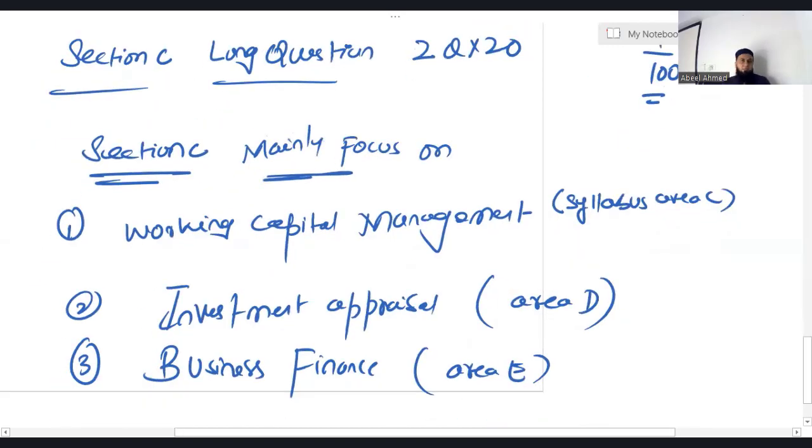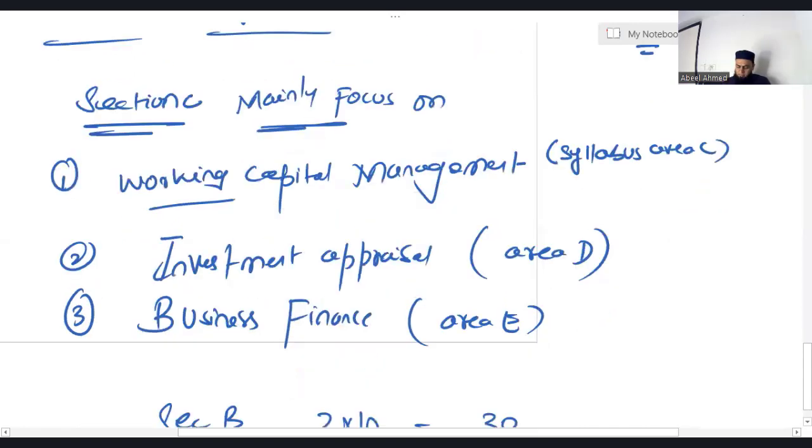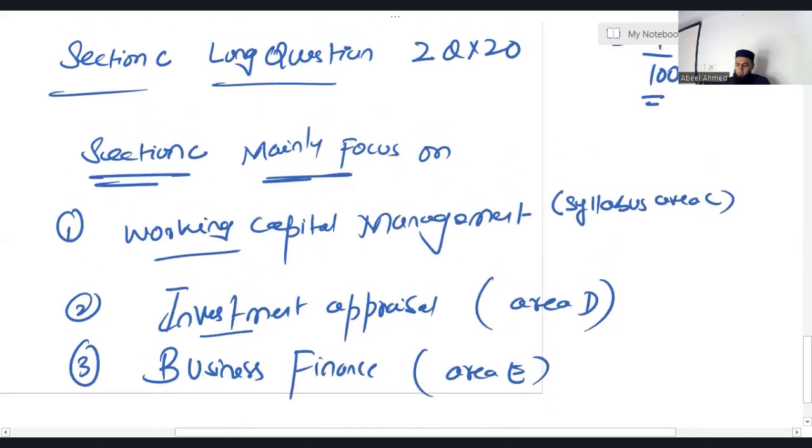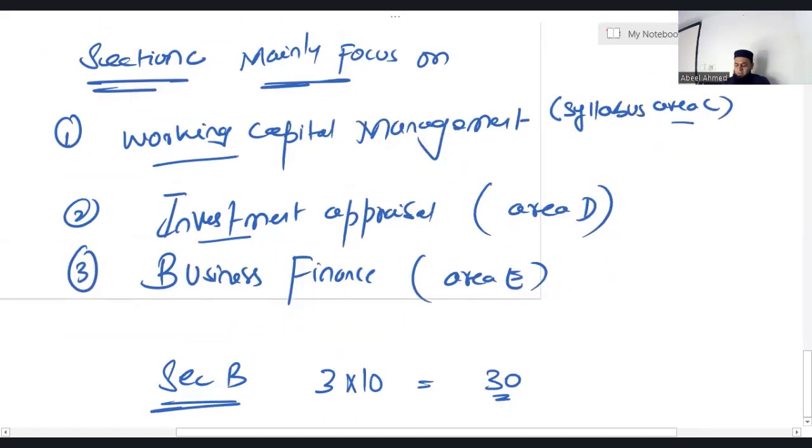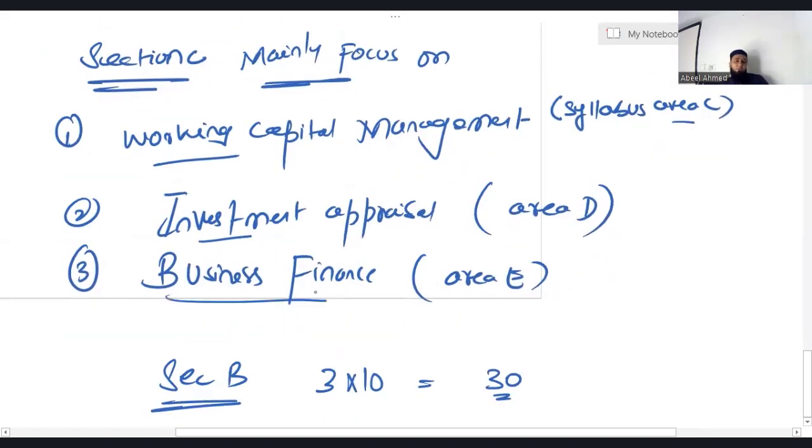Only for section C, the examination team has categorically mentioned the areas of the syllabus from which they will ask. One is working capital management, which is syllabus area C. Second is investment appraisal. The third one is business finance, which is syllabus area E. In business finance, the topics covered are: one, the sources of finance; second, the cost of capital; third, theories relating to the capital structure. They are all covered in business finance.